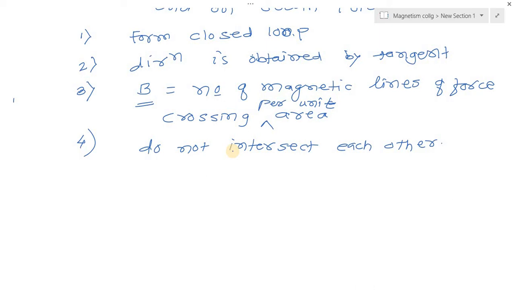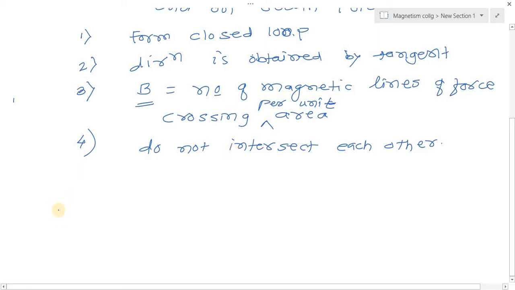So if we have to find how the magnetic field is at any point, whether it is strong or weak, it is decided by how many magnetic lines of force cross the area at that point. The number of lines of force is called magnetic flux.